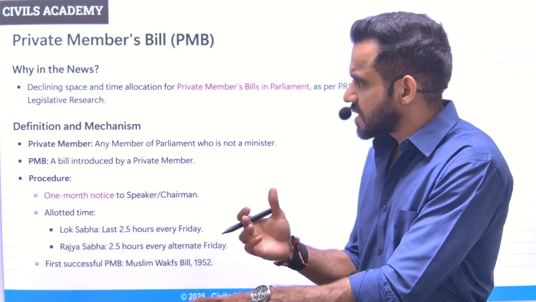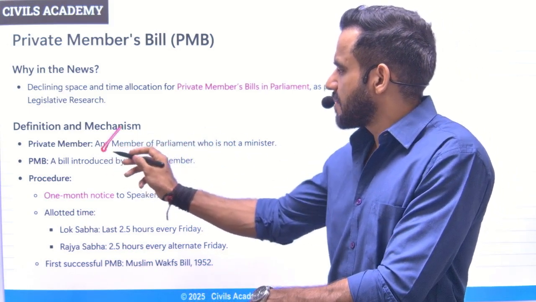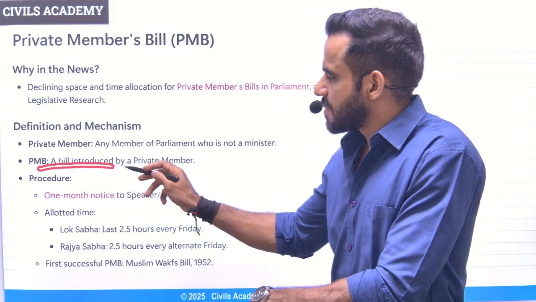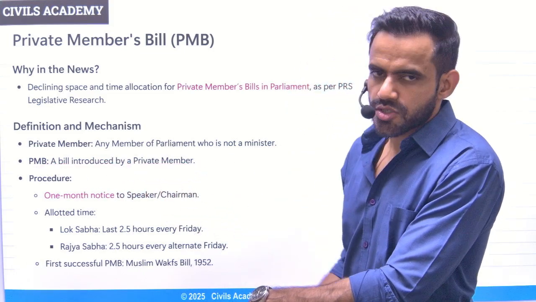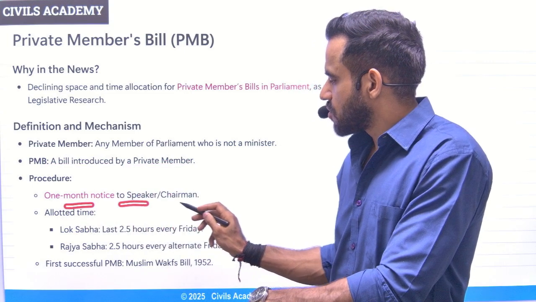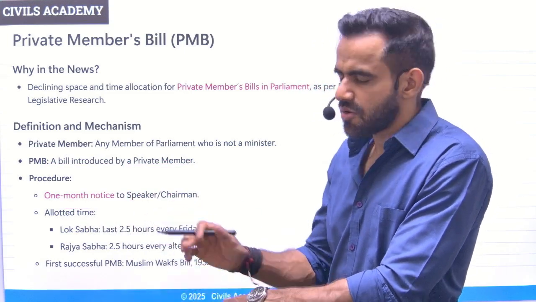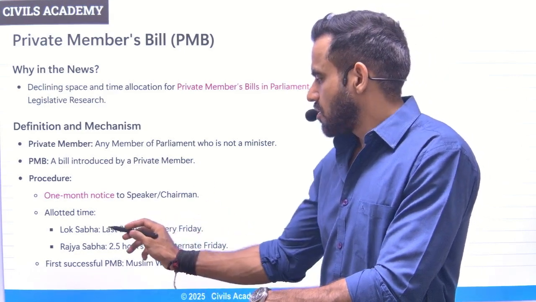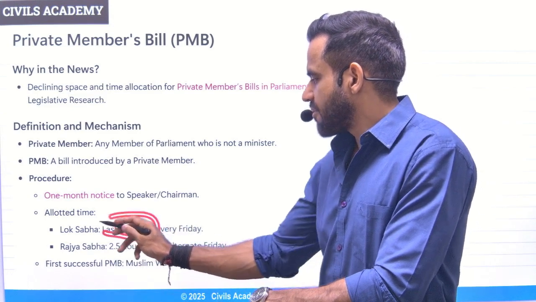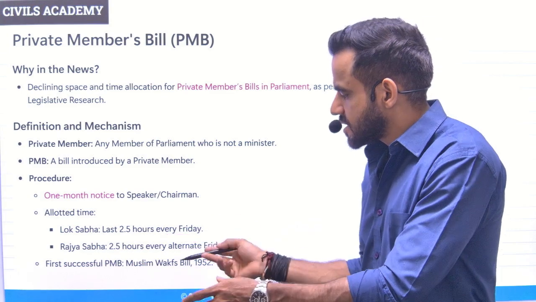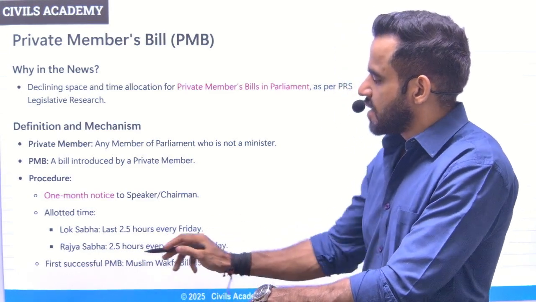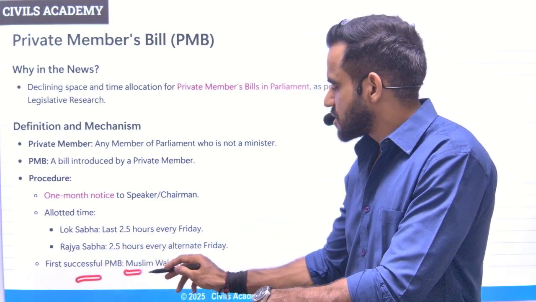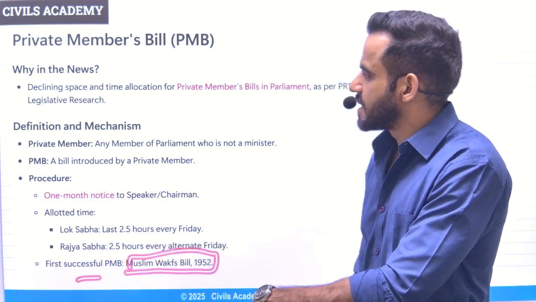Now, what is the process? Understand, first thing first, who is private member? Any member of parliament who is not a minister. And a private member bill basically means a bill introduced by the private member. So they will have to give 1 month notice to the speaker or to the chairperson, depending on Lok Sabha or Rajya Sabha. And then the time is allocated. So in Lok Sabha, last 2.5 hours are allocated every Friday. In Rajya Sabha, every alternate Friday, 2.5 hours are allocated. First successful private members bill was Muslim Waqf Bill of 1952.